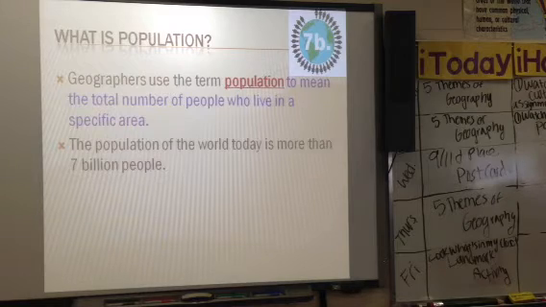What is population? Geographers use the term population to talk about the total number of people who live in an area. And our population in the world today is over 7 billion. That's a lot of people walking around, isn't it?